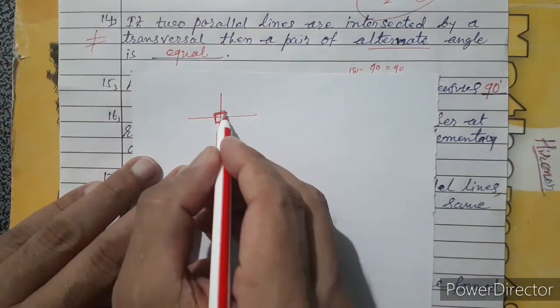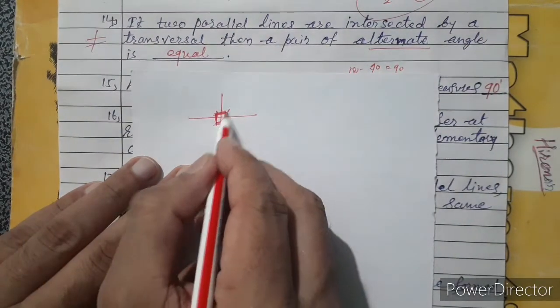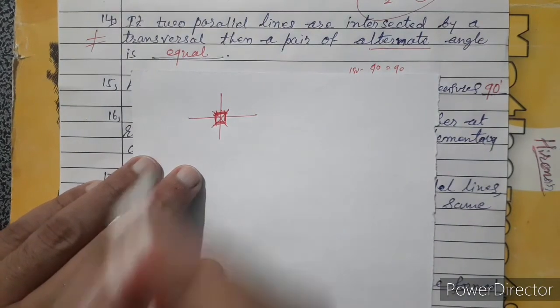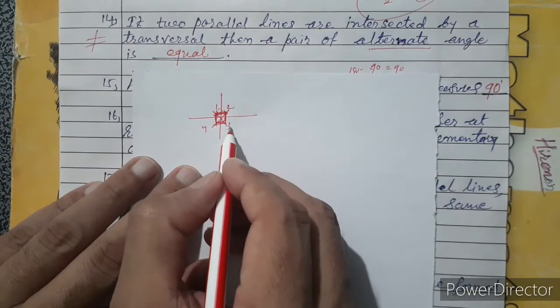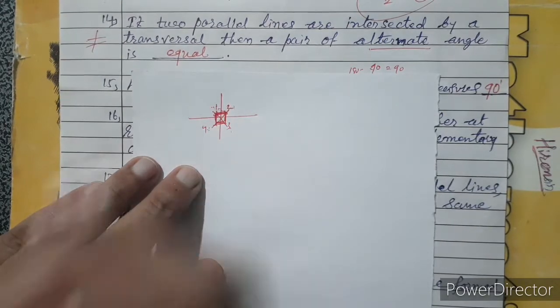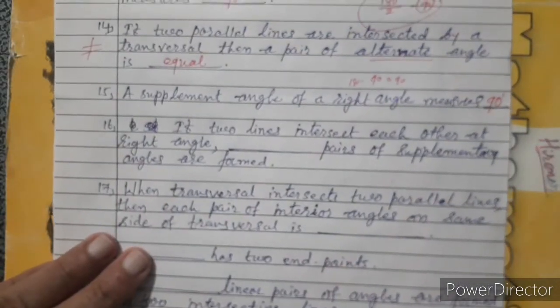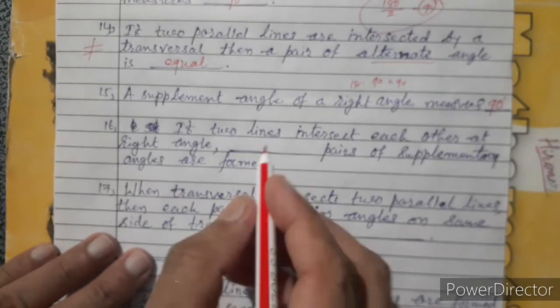So 1, 2, 3, 4: 1 and 2, 2 and 3, 3 and 4, 4 and 1. Same, 1 and 3, 2 and 4. So total how many pairs of supplementary angles form? Total 6 pairs.